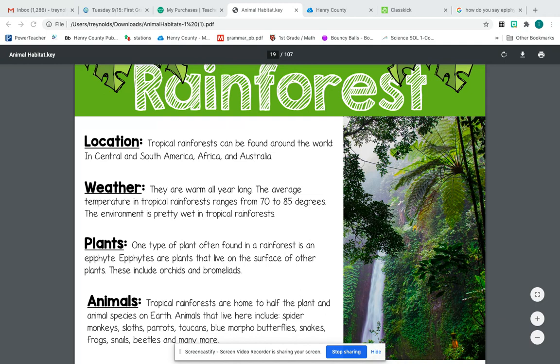The environment is pretty wet in the tropical rainforest. So it means it sounds like it rains all the time. Okay.